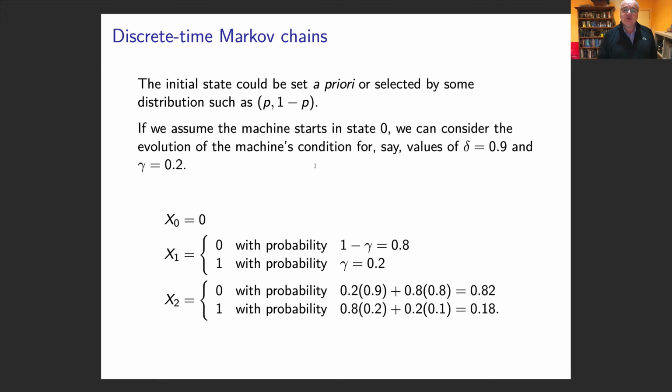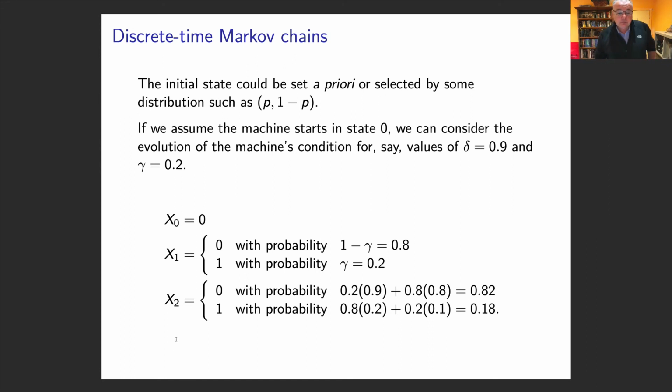So let's assume some values. Let's let gamma equal 0.2. That's the probability that if it's not working, it's working the next day. And delta has a probability of 0.9. That says if you're working, that's the probability of not working the next day. So you can see here that I could stay in not working with probability 0.8, or with probability 0.2, I can go up to working.